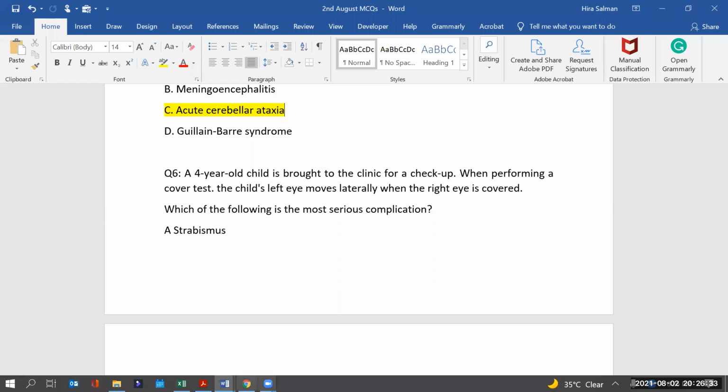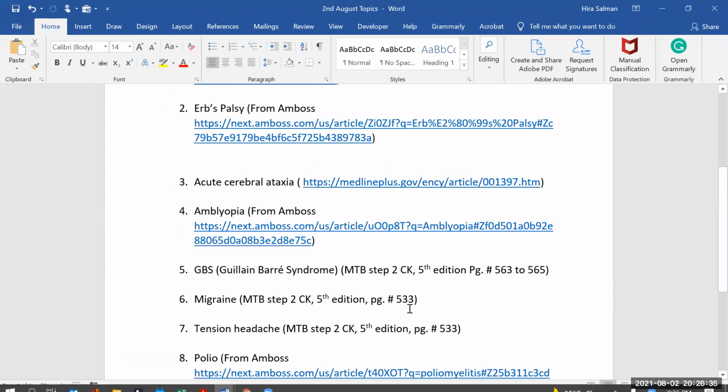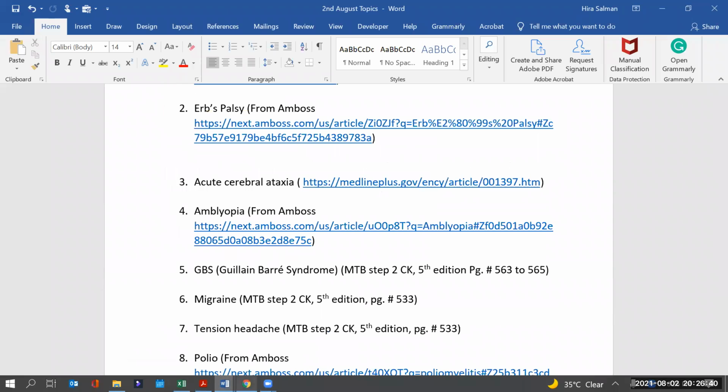Okay, for this one, we have to go for the theory first. So now we are covering amblyopia. Amblyopia, again, we are going to cover from AMBUS.